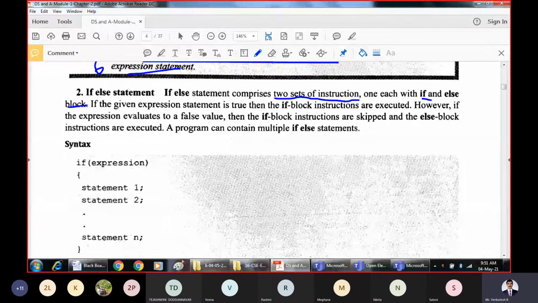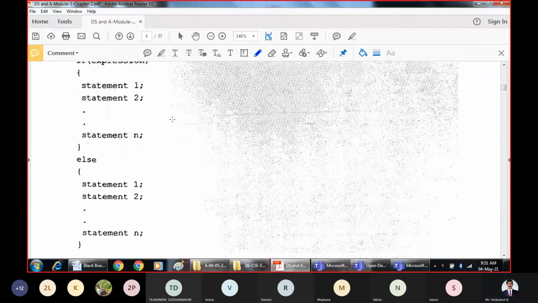How it works here is, if the given expression is true, then the if block will be executed. If the expression is false, then the if block instructions are skipped and the else block instructions are executed. A program can contain multiple if else statements.